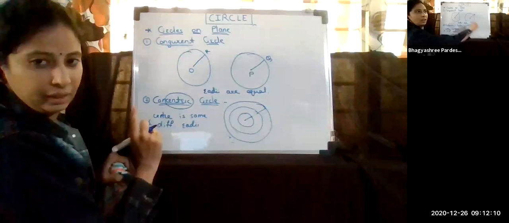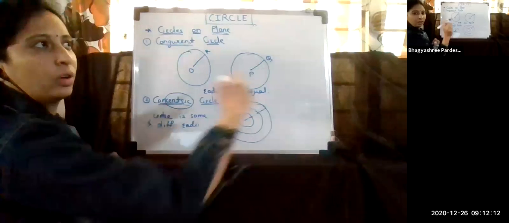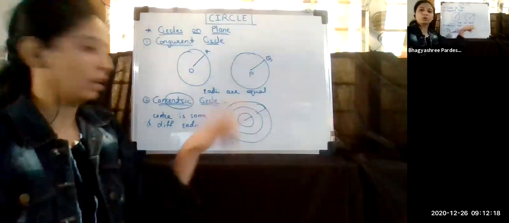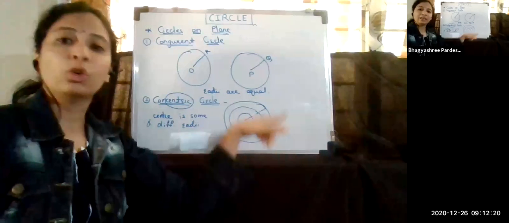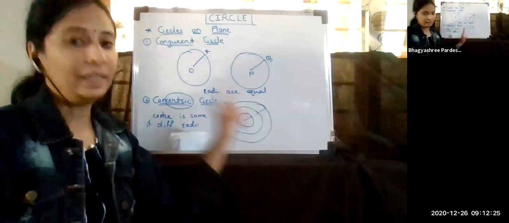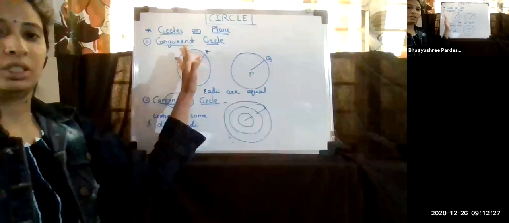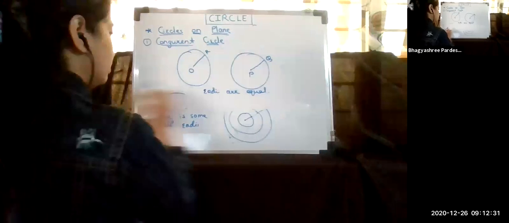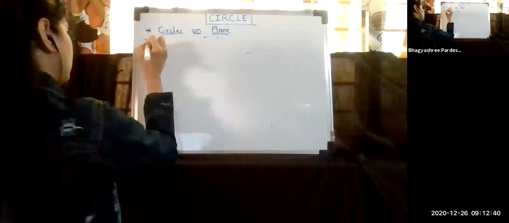If you see a playing board, when you throw an arrow and point to a location somewhere, you get to see that type of rings. That type of circles are called concentric circles. So this is congruent, this is concentric, and the last type is the intersecting circles.